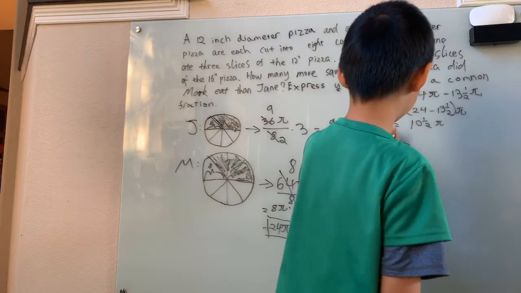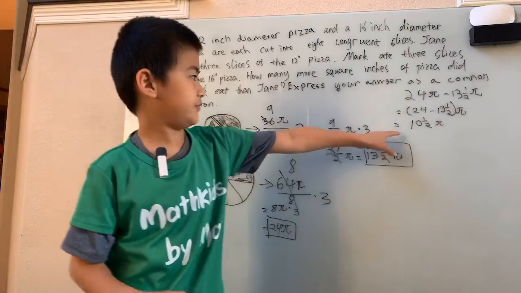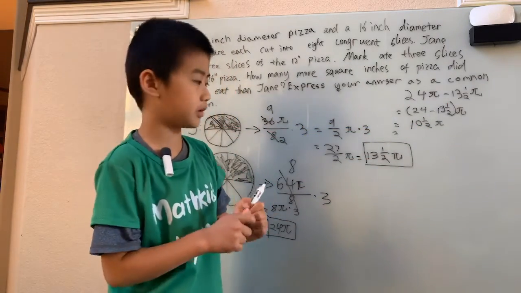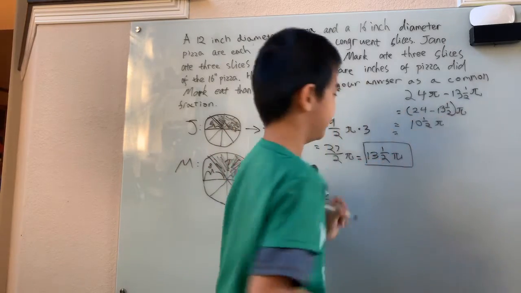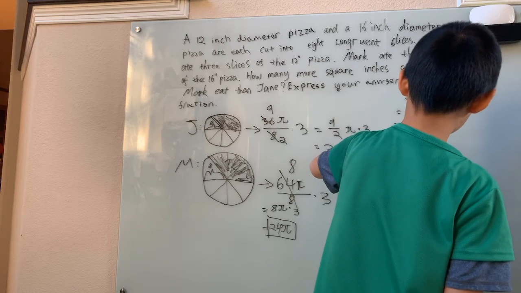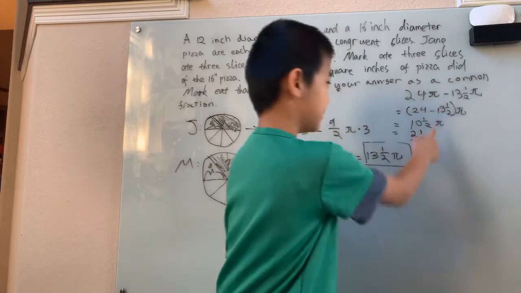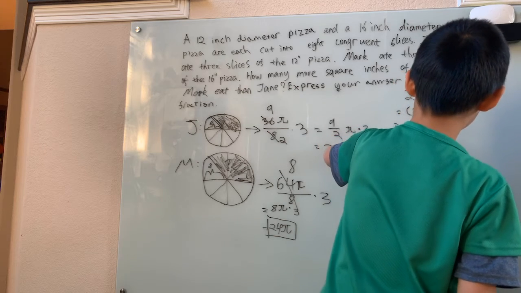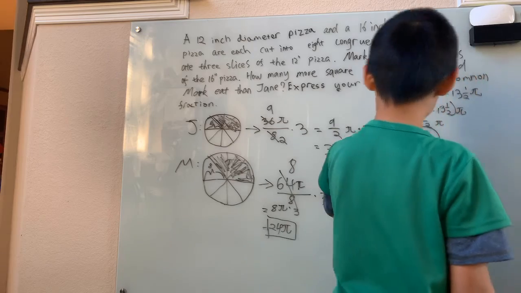Gotta change that to a fraction. Well, 10 and a half, to write that as a fraction, just multiply the denominator times the whole number part, and then add on the numerator. That gives 21 halves pi. Now I'm going to put the pi with the 21, because again, common fraction, and there's a itty bitty answer right there.